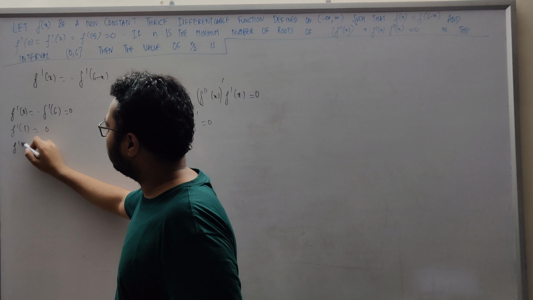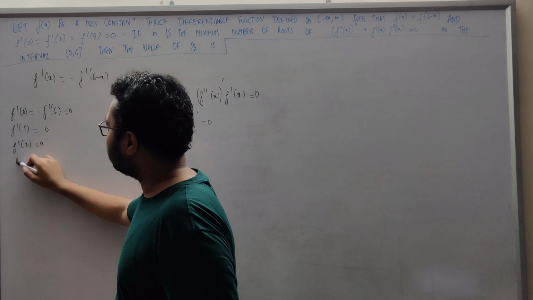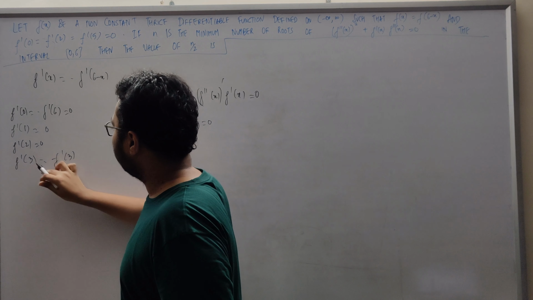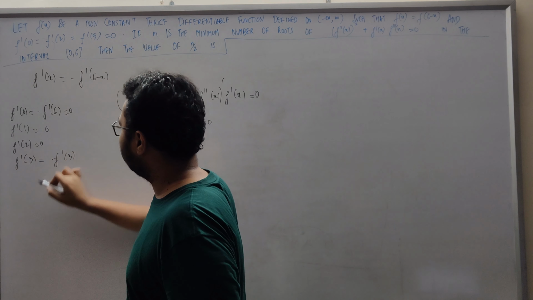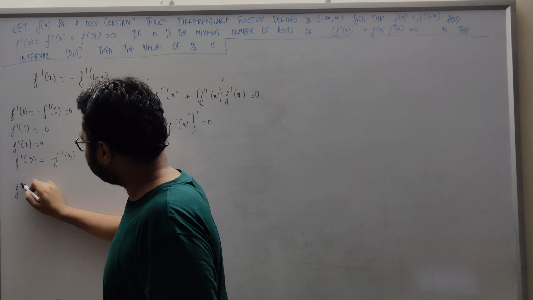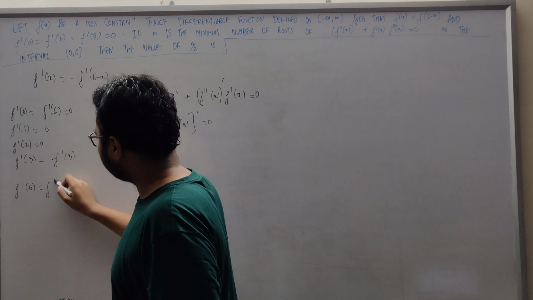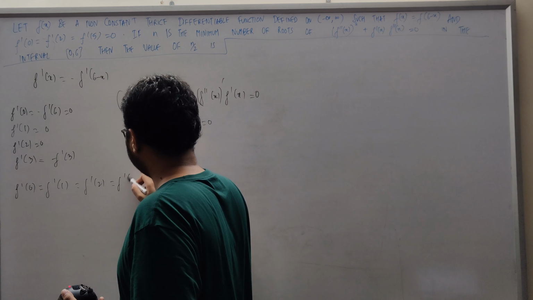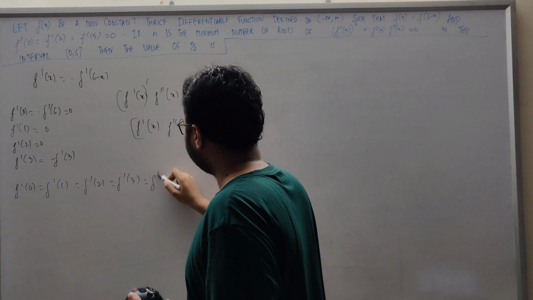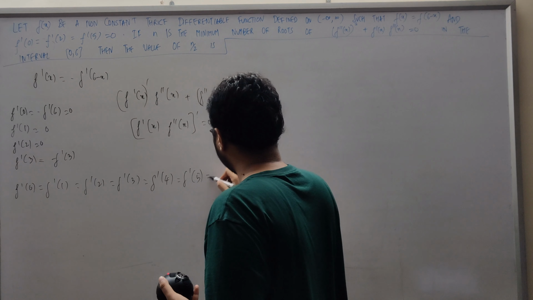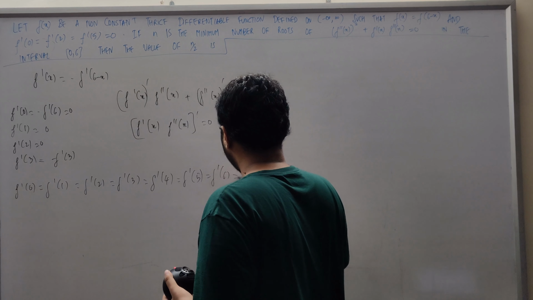Similarly, f dash 2 is 0, f dash 3 is minus f dash 3, so f dash 3 is also 0. Similarly, f dash 4 is also 0. So we have f dash 0 equals f dash 1 equals f dash 2 equals f dash 3 equals f dash 4 equals f dash 5 equals f dash 6 equals 0.